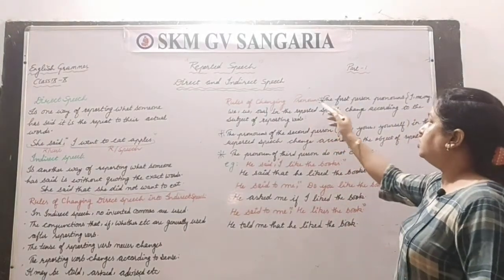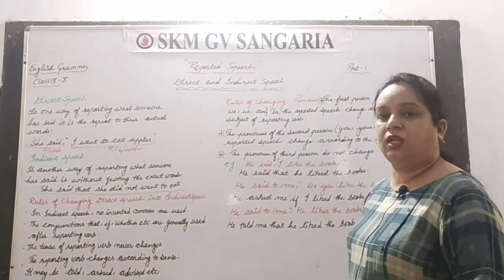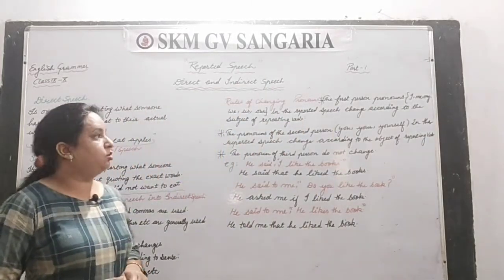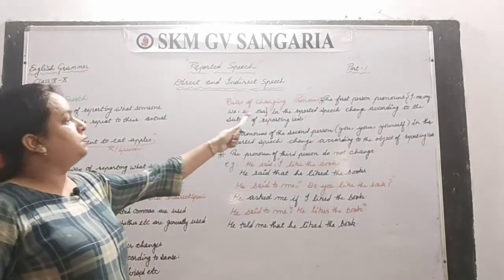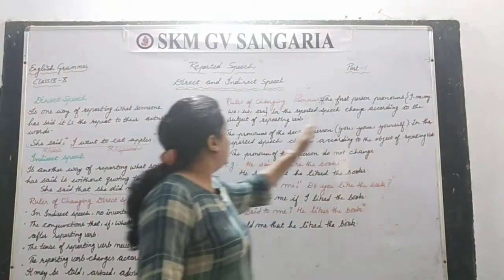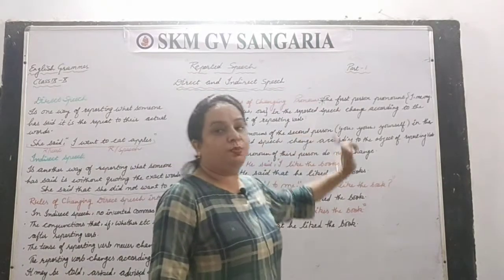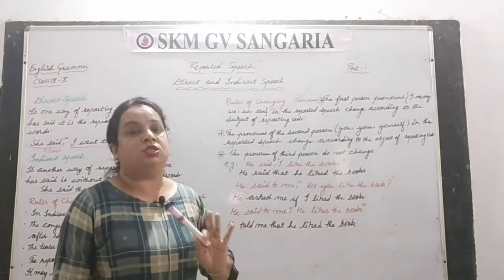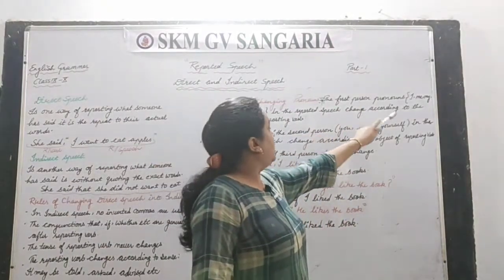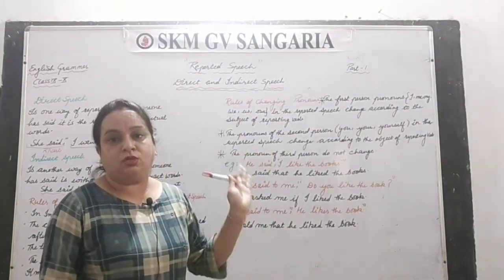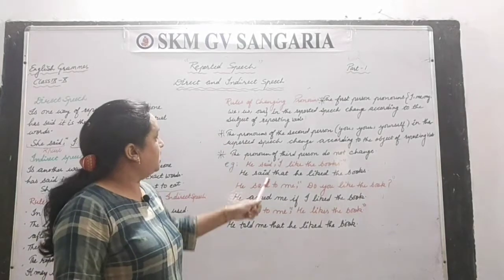Next are the rules of changing pronouns. When pronouns are given in the sentence, what and how you have to change, let's see. The first person pronouns I, me, my, we, us, our in the reported speech, which is in the commas, change according to the subject of the reporting verb, which is outside the commas, right? Let's see.